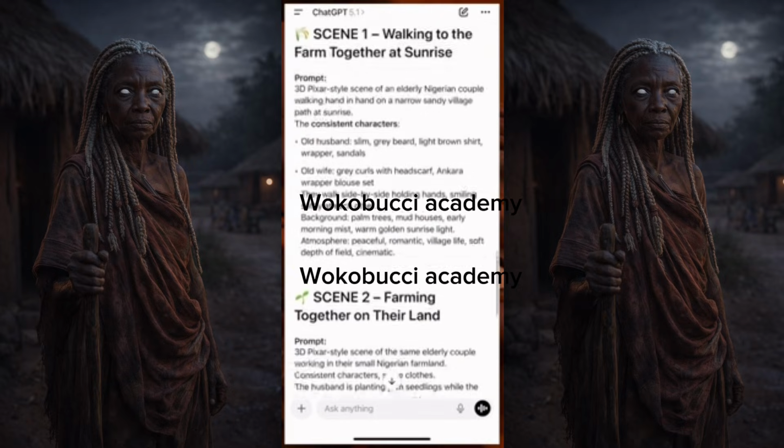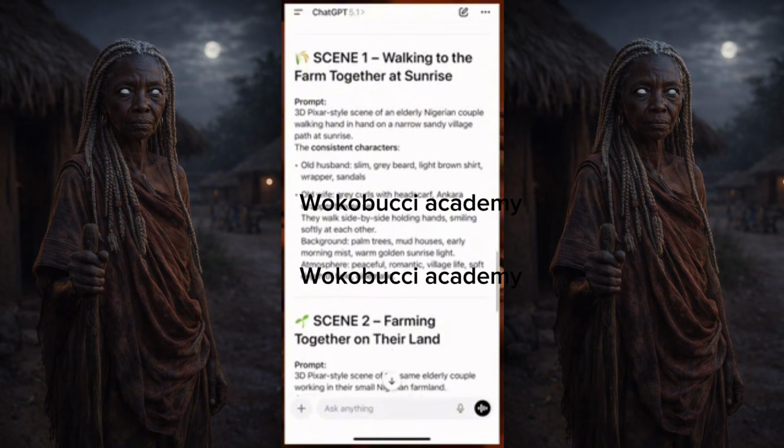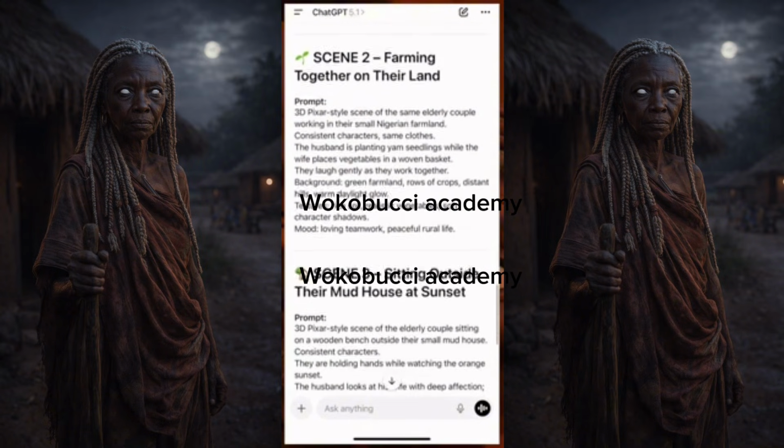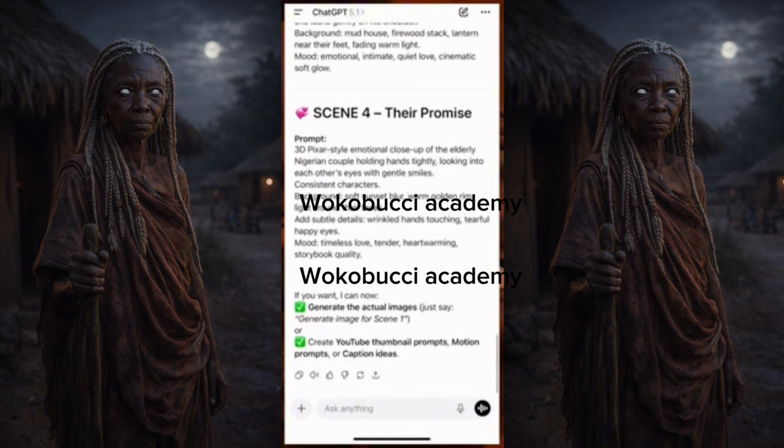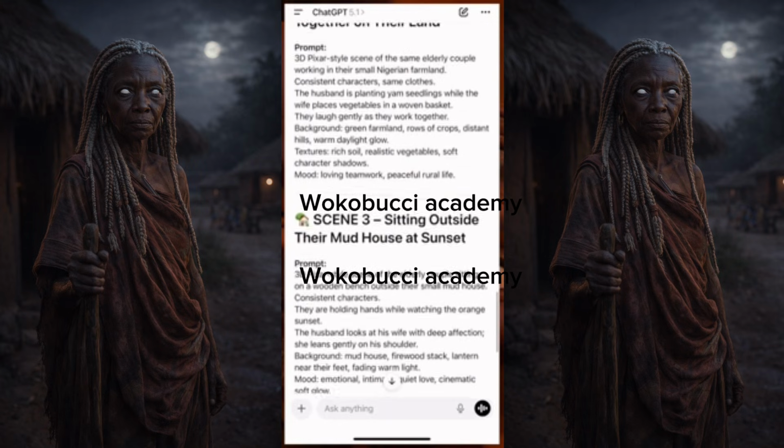Now you come down here and you have scene 1, walking to the farm together at sunrise. So this is the first scene. This is the second scene. This is the third scene. This is the fourth scene. Now, this story is not too long, right? Which is very perfect for your stories.